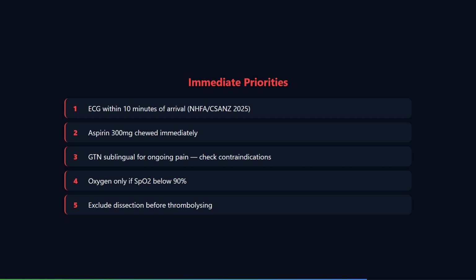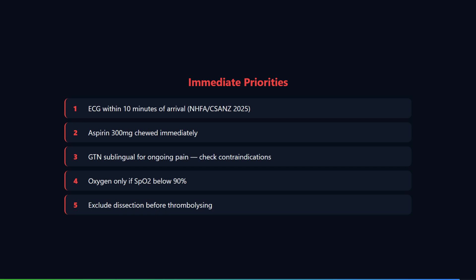And the opioid, what exactly are you giving? The guidelines say intravenous fentanyl or morphine boluses for ongoing pain not responsive to nitrates. Morphine, 2.5 to 5 milligrams intravenously, titrated, or fentanyl, 25 to 50 micrograms intravenously. I would start with a small dose and reassess. The ANZ Core guideline from 2024 notes that opioids may delay antiplatelet absorption, so I use nitrates first and reserve opioids for significant ongoing pain.